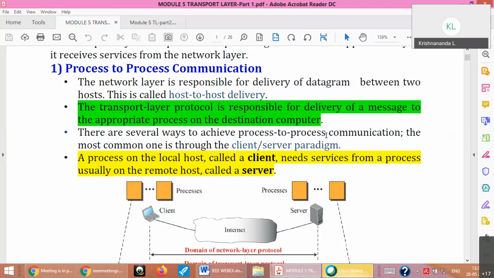Okay. So in the network layer, we just now said we use the 32-bit IP address for identifying hosts. Then how to identify processes? That's also given by ICANN, which is 16-bit port numbers. 16-bit means 0 to 65,535, any number in between. ICANN has made some categories of this. Usually what the client uses is called an ephemeral port number, and what the server uses is called well-known.